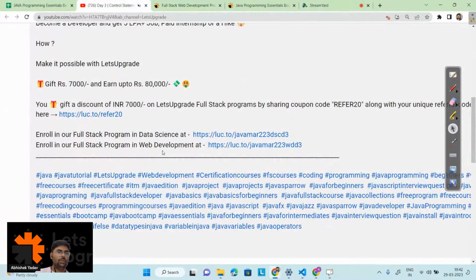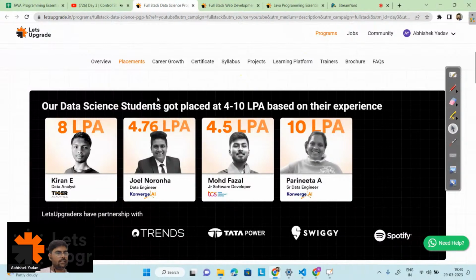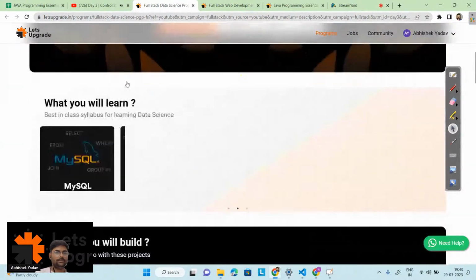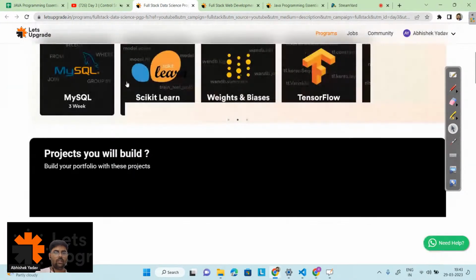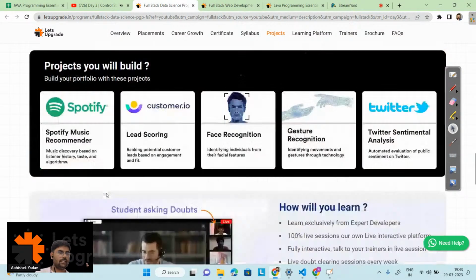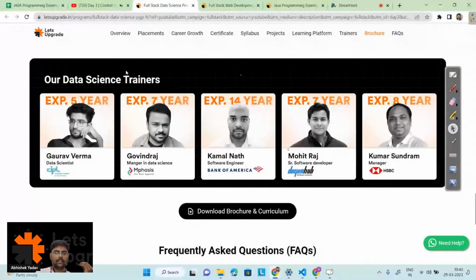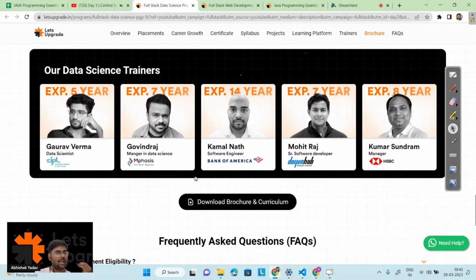Apart from that, here you can see the data science link also. Let's explore this part also. Here you can see the placements from our data science people, and what we are going to learn: Beautiful Soup, TensorFlow, Weights and Biases, MySQL, and what projects we are going to make: Spotify music recommendation, face recognition, gesture recognition, and more. And these are the trainers of our data science program. If you have any doubt, you can mail us at support@letsupgrade.in.